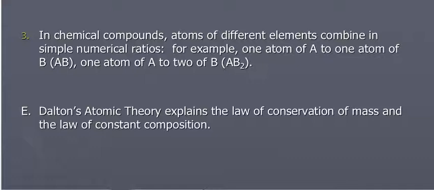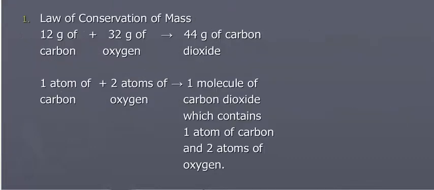Dalton's atomic theory can explain the law of conservation of mass and the law of constant composition. Now this is a little theoretical here, but it can explain the law of conservation of mass first. If I take 12 grams of carbon and 32 grams of oxygen, the law of conservation of mass says that I'm going to end up with 44 grams of carbon dioxide, because the mass before has to equal the mass after.